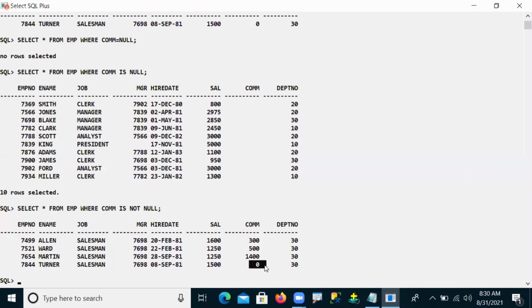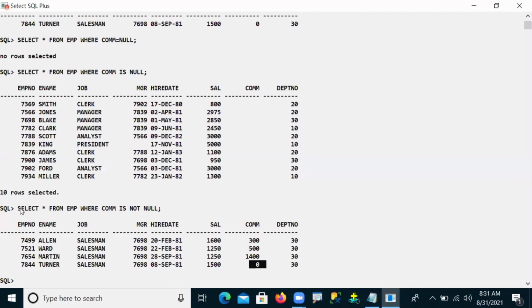Yes, null is not equal to 0, because 0 and null will not be considered the same here. Both are different, and null cannot be considered as 0. Understood? So this is what is going to happen.